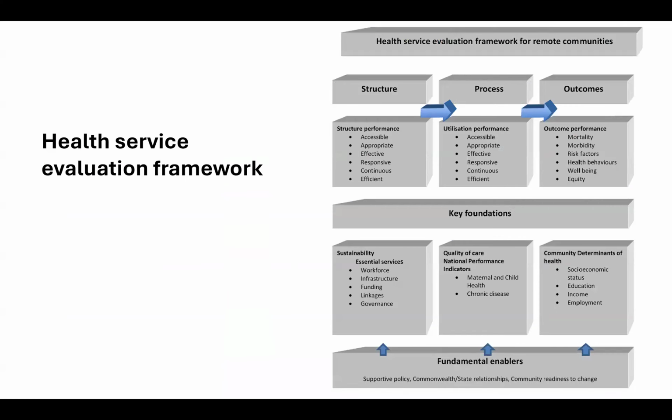Okay, so this figure is quite busy, but I found it was useful. It is the health service evaluation framework for remote communities. Again, there is structure, process, and then we have outcomes. For structure performance, we have accessible, appropriate, effective, responsive, continuous, efficient. And then process is the utilization performance, which is again accessible, appropriate, effective, responsive, continuous, efficient. And then outcome performance is measured by mortality, morbidity, risk factor, health behaviors, well-being, and equity.